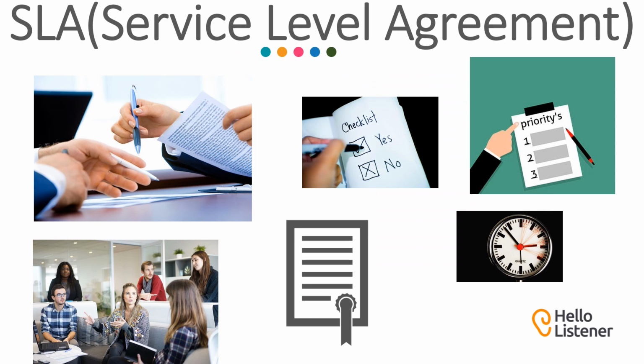An SLA is by nature a contract between a supplier and a client, which has certain measurable factors: your uptime, your responsiveness, and some obligations. These contracts are typically created by your business and legal teams. They represent the promises that you're making to the customers, and they also mention the kind of consequences if you don't follow through.